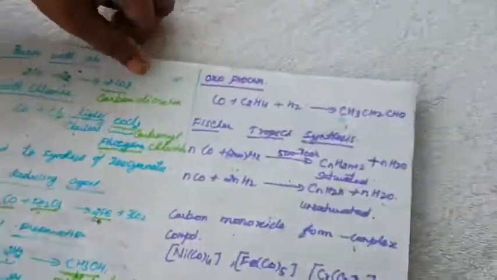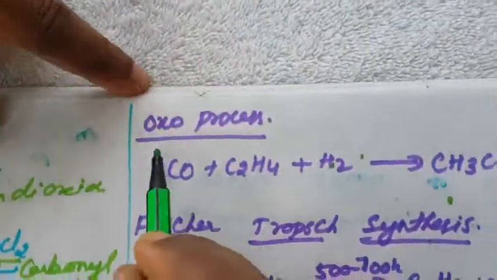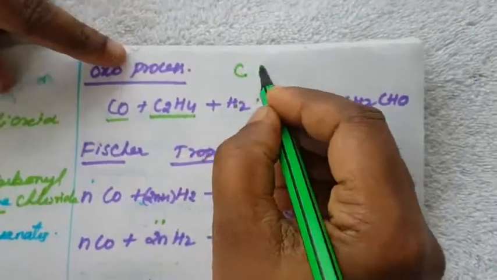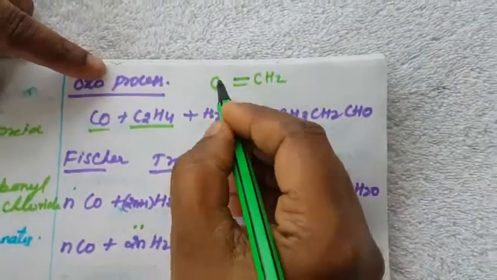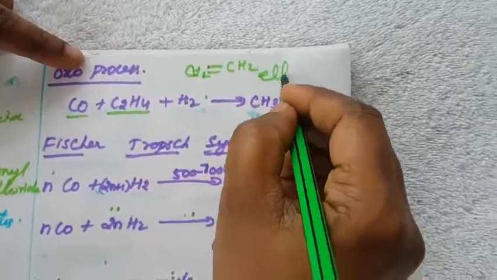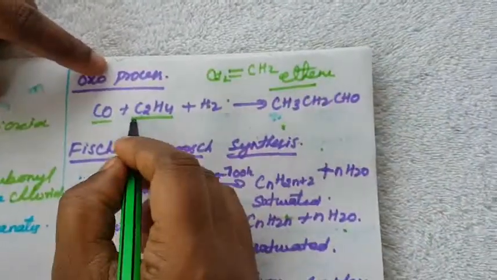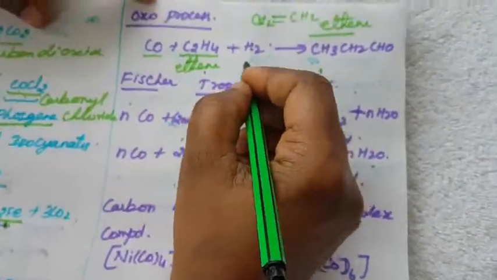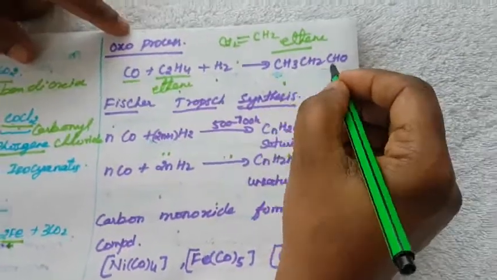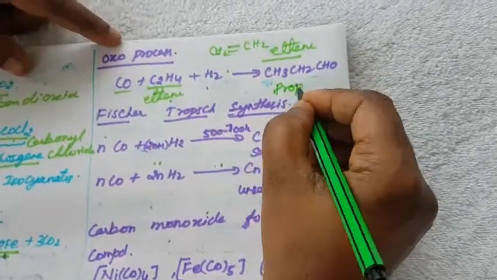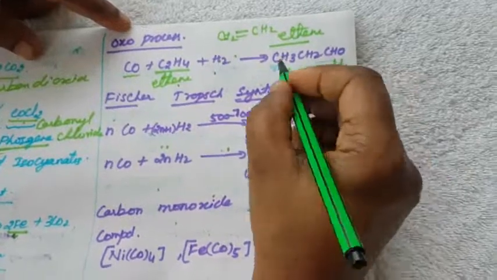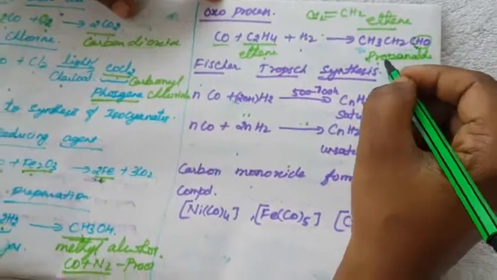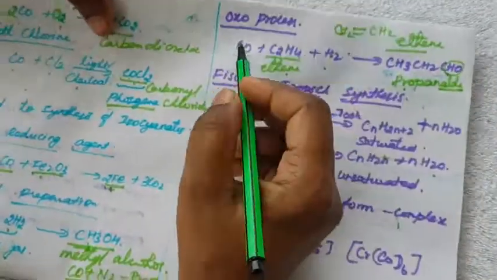Another one is the oxo process. What is the oxo process? Carbon monoxide reacts with C2H4. What is this compound's name? That is ethene, C2H4. When carbon monoxide reacts with ethene and hydrogen, it forms a three-carbon compound. What is the root word? Three carbons means the root word is prop, an alkane compound, and an aldehyde group is there, so it is propanaldehyde. This is the oxo process.